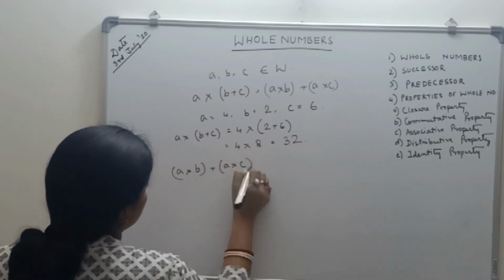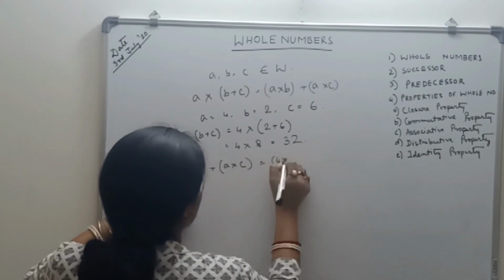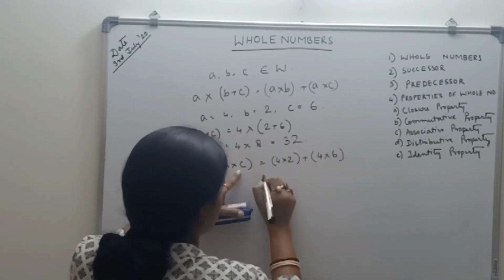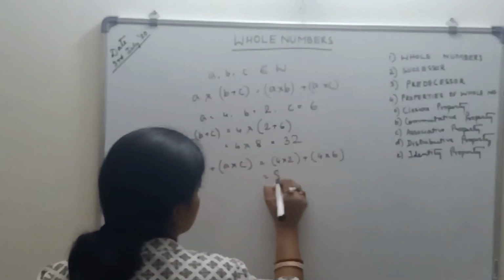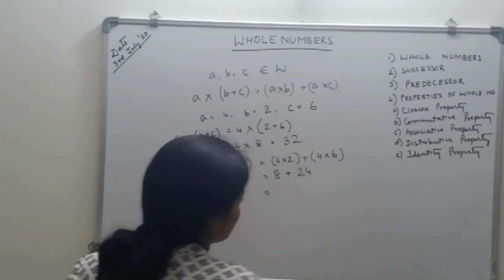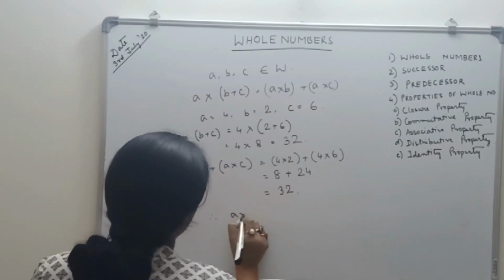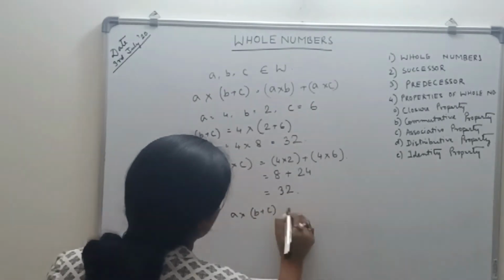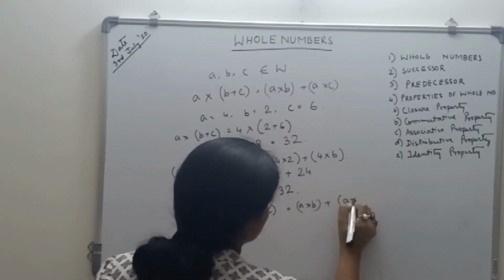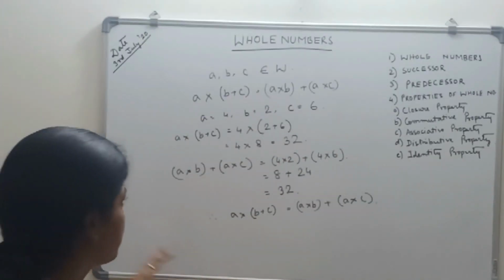What is my right hand side? A into b plus a into c. Now a here 4 into 2 and a here 4 into 6. 4 into 2, 8 and 4 into 6, 24, and 24 plus 8, 32. So a into b plus c is equal to a into b plus a into c. So this is called the distributive property.